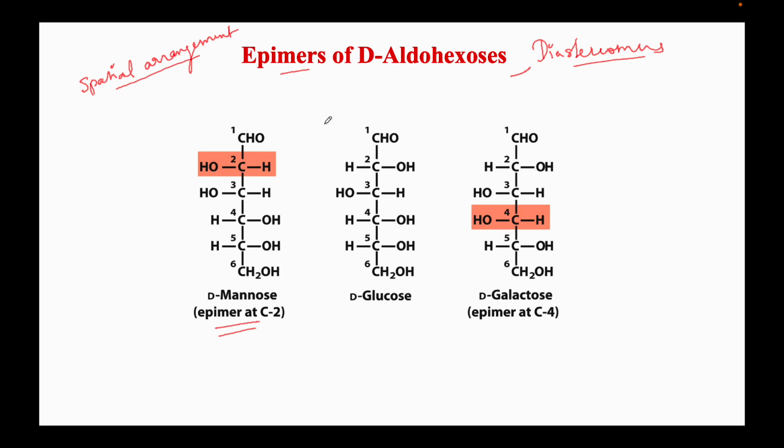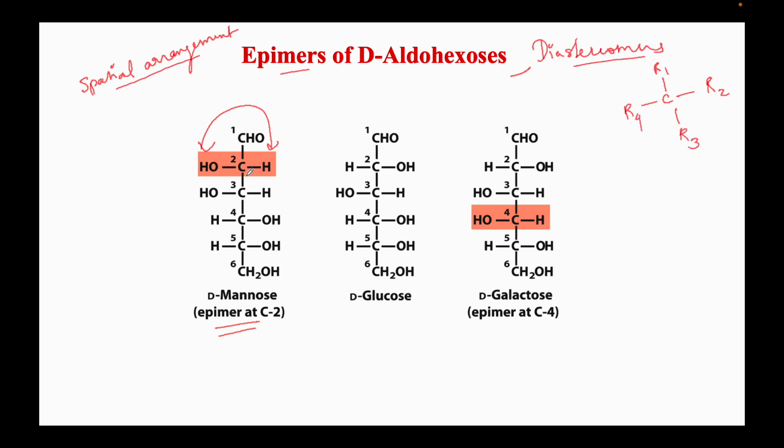In this Fischer projection of mannose, if we flip this H to OH across a chiral carbon, very important, all these isomers are a result of a chiral carbon. And what is a chiral carbon? A chiral carbon is one attached to four different residues, R1, R2, R3 and R4, all different.